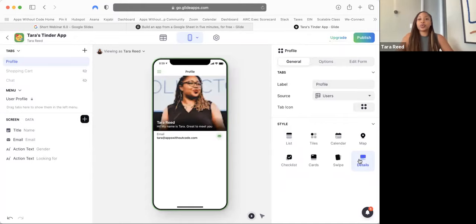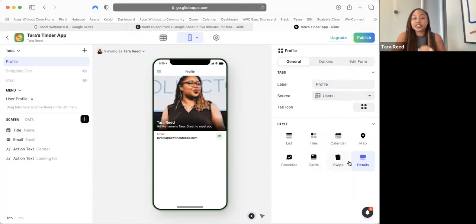All right. So we changed the label to be profile. The source is users because these are user profiles. They're not other kinds of profiles, not store profiles, like if it were Yelp or something, where you've got a bunch of stores. And then the style of the page is going to be details style.